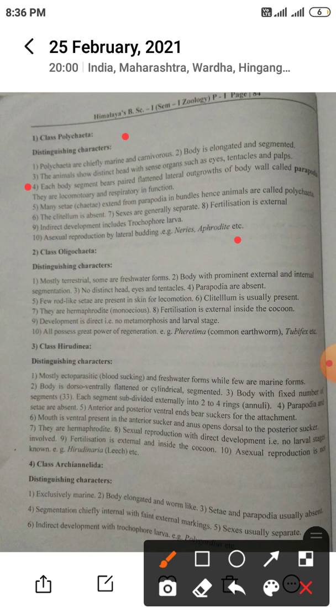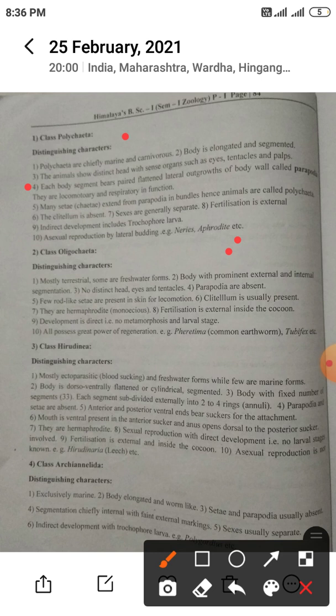The clitellum is absent. Clitellum is the organ which secretes fluid-like material and helps in reproduction. Here the clitellum is absent. Sexes are generally separate. Fertilization is external because of separation of sexes.